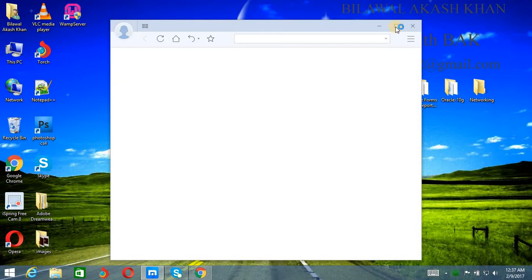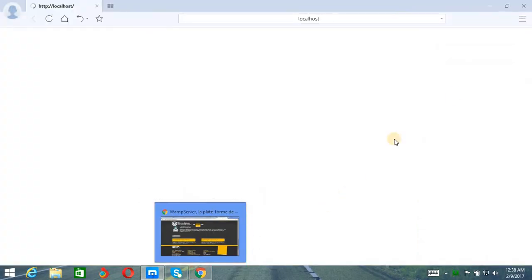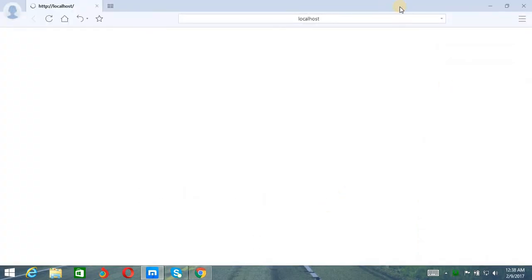My Maxthon browser is open. You can check it on Google Chrome. It will be easy and will take a little time. Localhost.